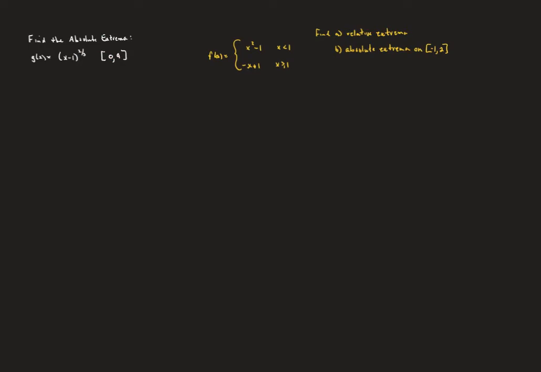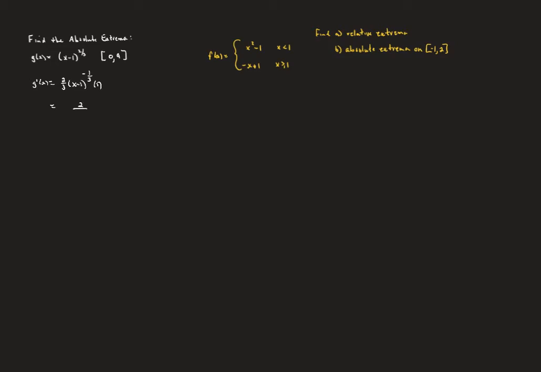So here we have now a new example. We're going to find the absolute extrema for this function, g of x equals (x minus 1) to the 2/3 on the interval from 0 to 9. So we are using our candidate test. We're going to start by finding the derivative. And you're going to get 2/3 times (x minus 1). We subtract 1 from that exponent to get -1/3, times the derivative of the inside function, which is just 1. I'm going to write that in radical form. I think it's a little easier to evaluate.